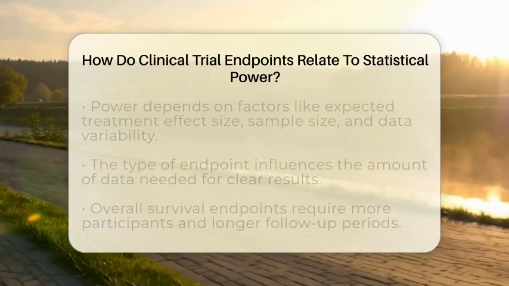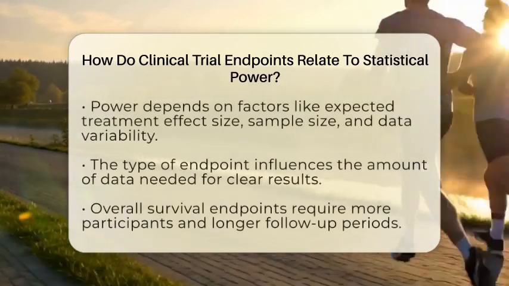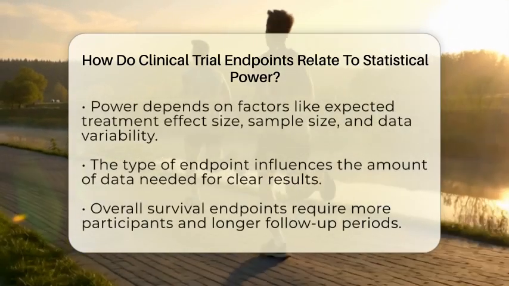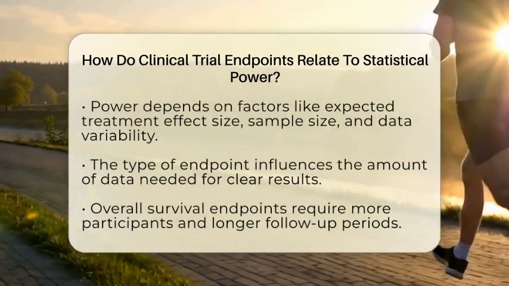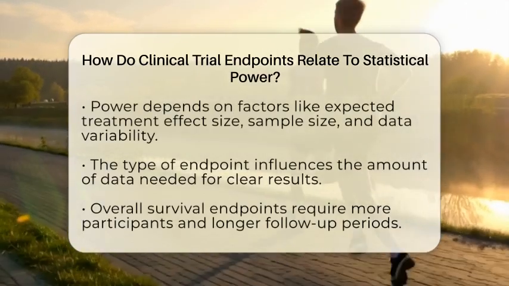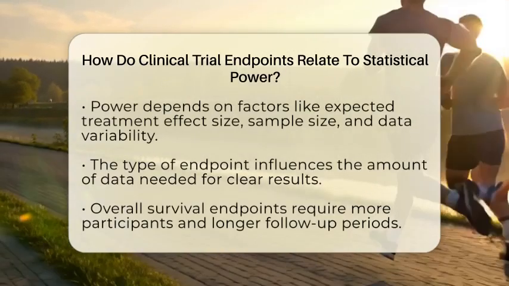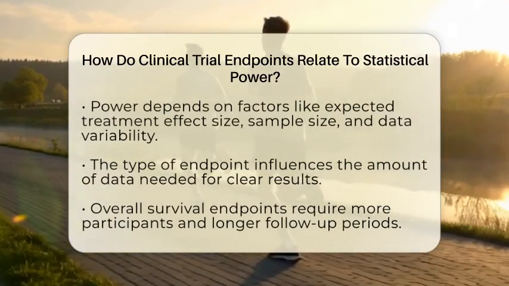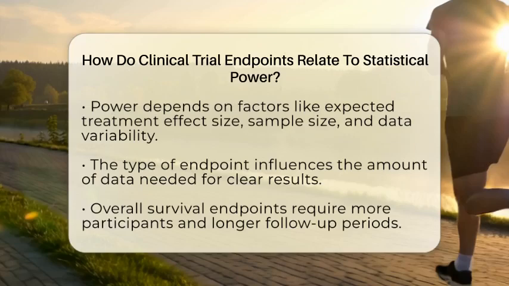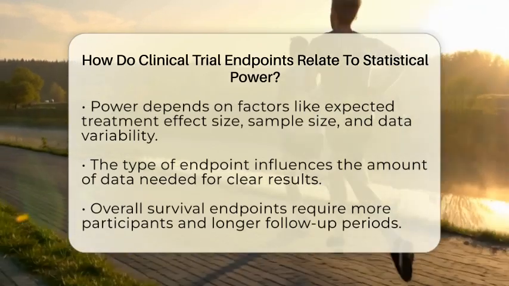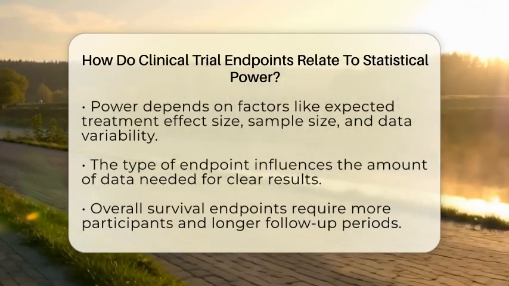But one of the most important factors is the type of endpoint chosen. The kind of endpoint affects how much data you need to see a clear result. For example, if the endpoint is overall survival, meaning how long patients live after treatment, you might need many patients and a long follow-up period. That's because deaths happen less often and take longer to observe.